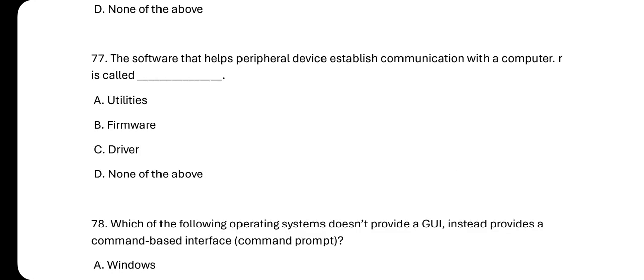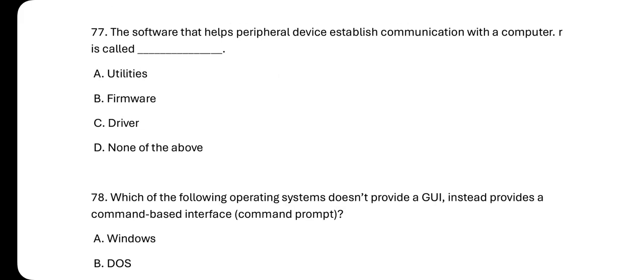I'm giving this one to you as an assignment. If you know the answer for number 77, just write the question number and drop the answer.